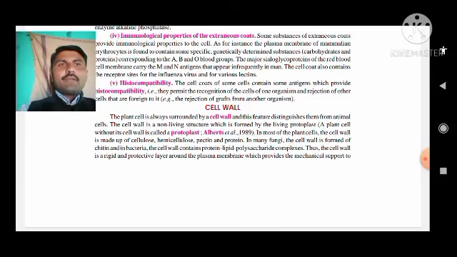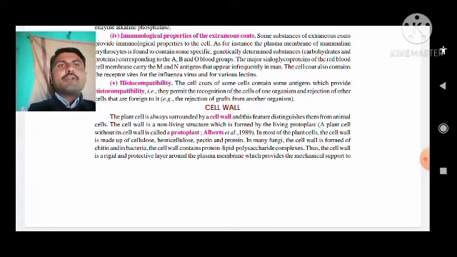Cell wall is a non-living structure which is formed by a protoplast. Or you may call it, without a cell wall, a cell is known as the protoplast. Now, what type of chemical constituent is there in the cell wall?